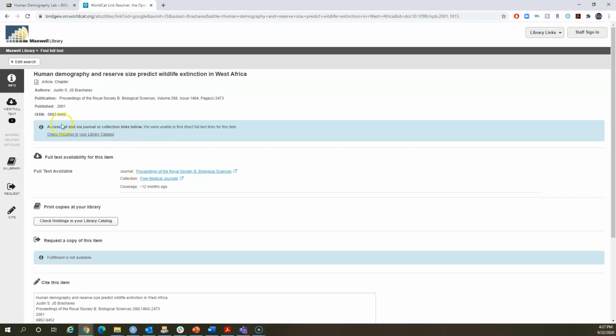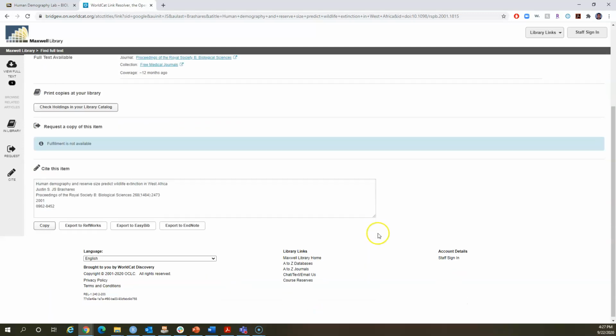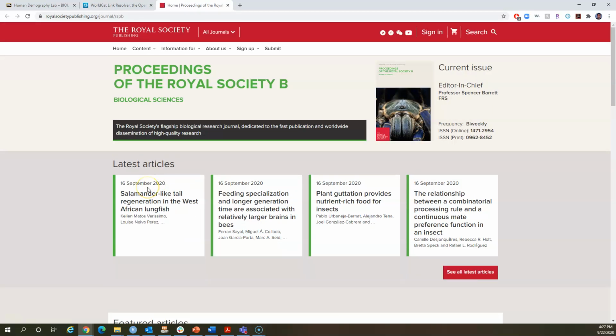Seems like it should, but it seems to be referring to the catalog, and most of the time when this happens, we don't have that particular article. Let's just click this one for fun and see if we have any chance of getting to that article. Nope, seems like we do not have it.